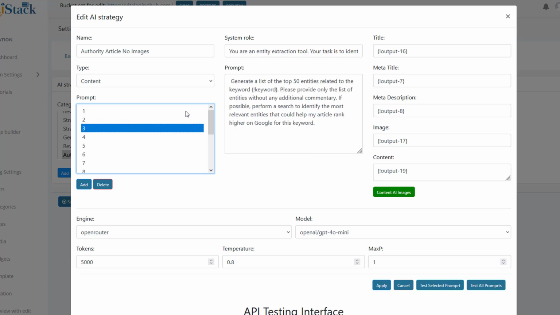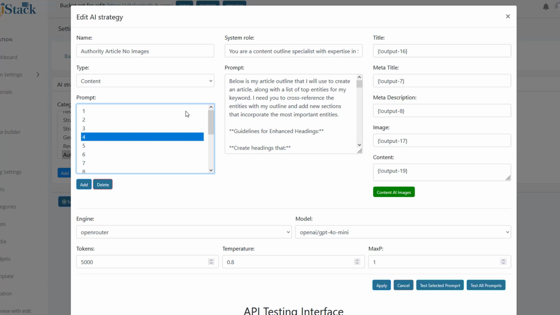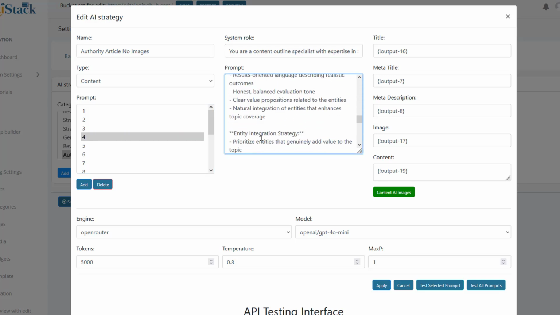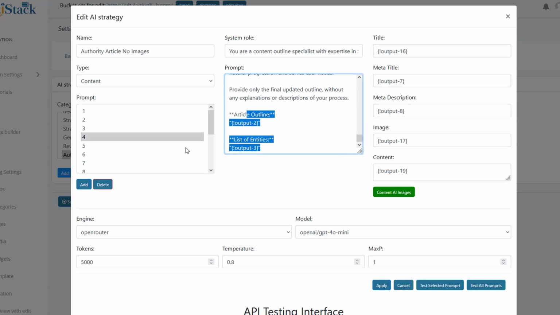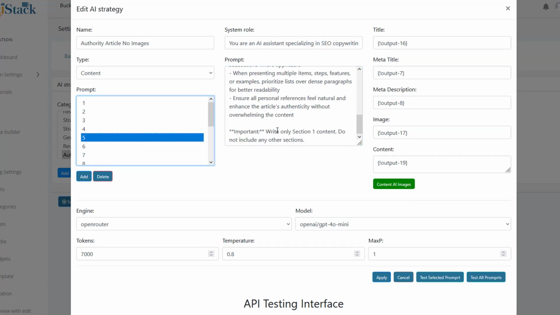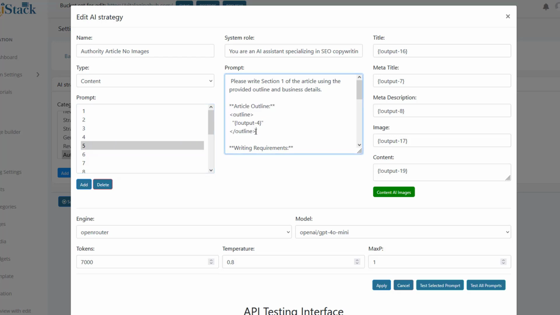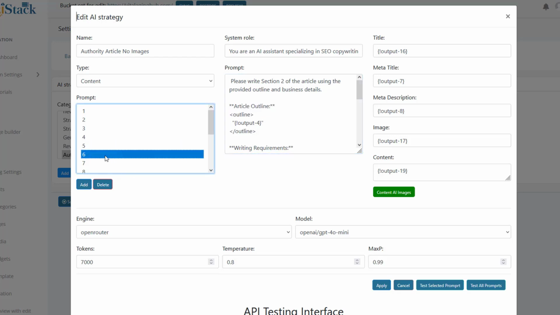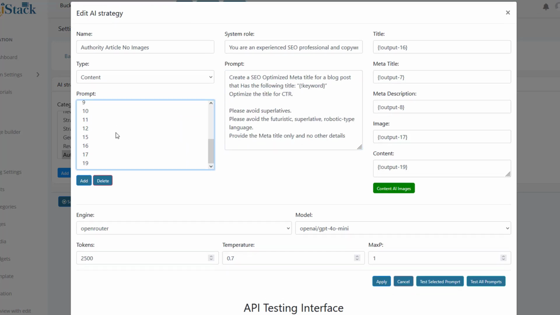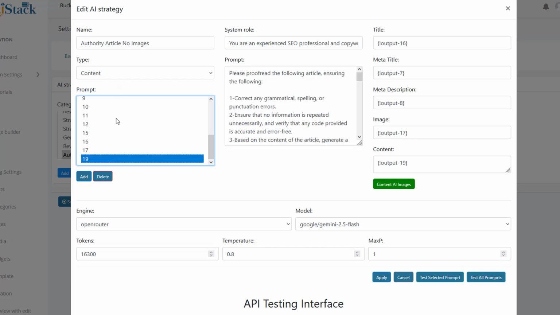We then get entities for our keyword. We then send the entities, with the first article outline, to get an enhanced article outline, and that's what we get down here. And then we write article section 1, write article section 2. We do so many things, guys, so we've got 19 prompts all together to create these